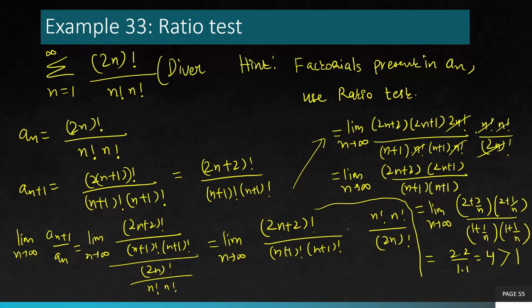Does this series diverge? Because the test was about comparing the ratio with 1. If it is less than 1, then convergent; greater than 1, then divergent. So since this is greater than 1, this is divergent. So how did you find this example? Give it a try yourself without looking at the solution, then you will understand. It needs a lot of practice to do these kinds of questions.